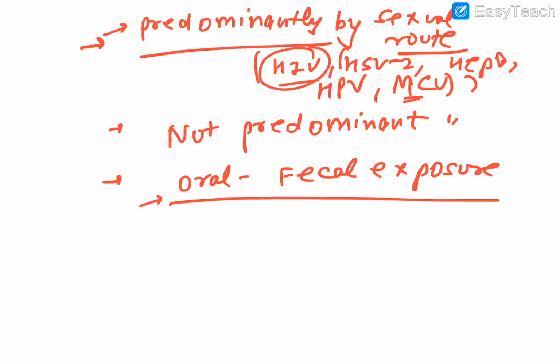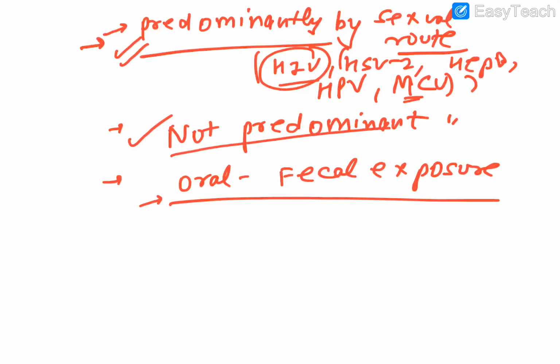Regarding the protozoa, Trichomonas vaginalis is transmitted predominantly by sexual intercourse only, another very important question. And Phthirus pubis is also there, predominantly by the sexual route. So that is the first list. Then you have the not-so-predominant ones.